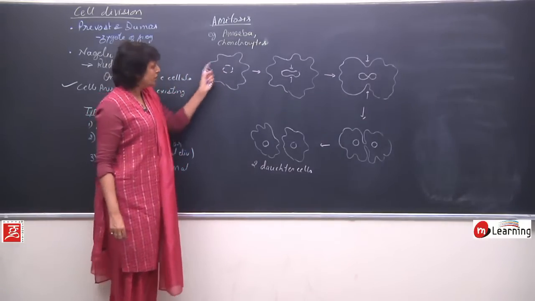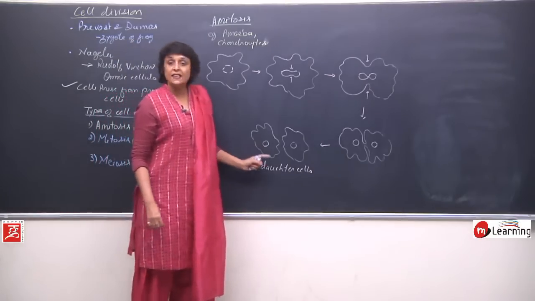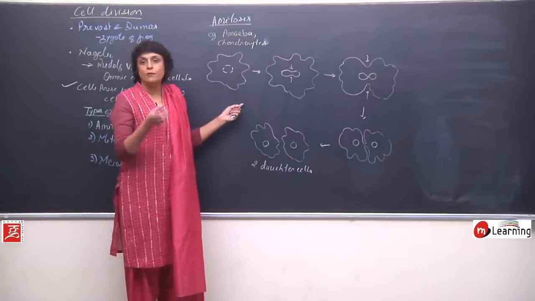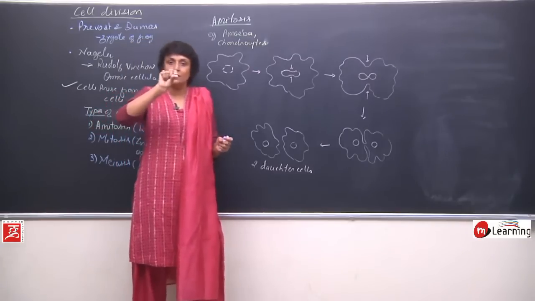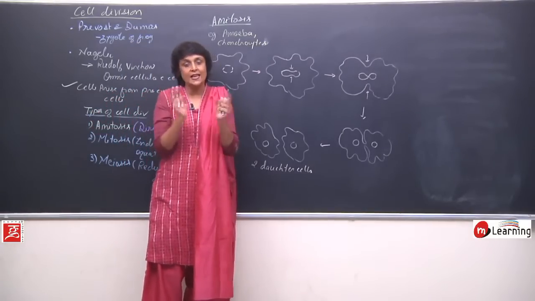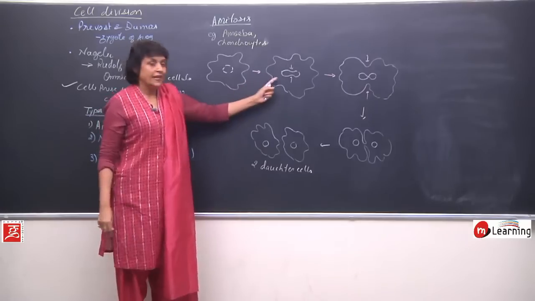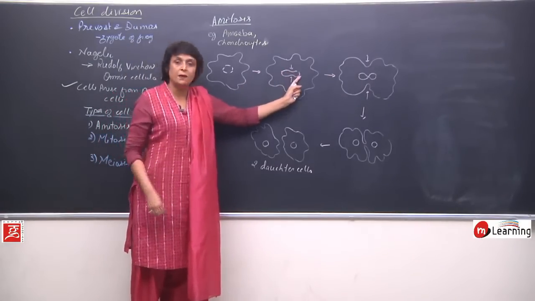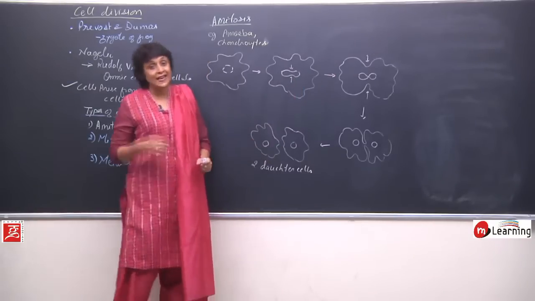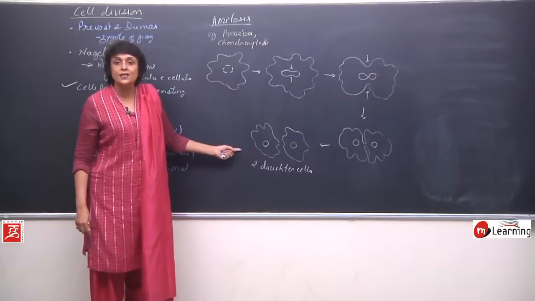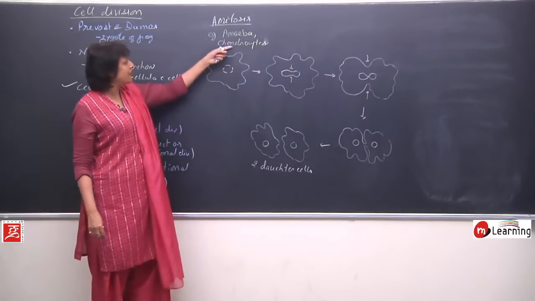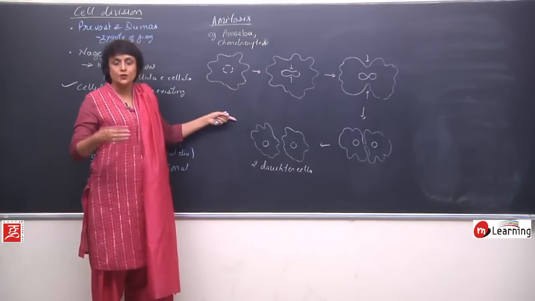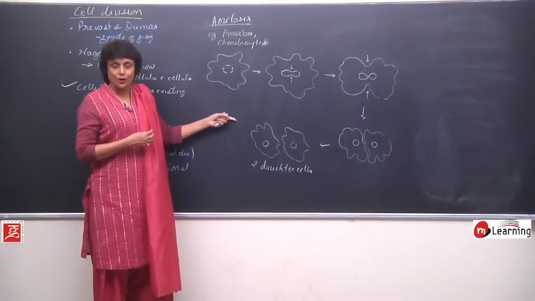The disadvantage of this division is that invariably the distribution of chromosomes is not 50-50. It could be 49-51 because you are pressing it from the middle. To be very precise, it has to happen in a particular manner. But if you just pinch it in, chances are that one part gets more number of chromosomes, the other part gets less, which results later on, after a few generations, in metabolic disorders. And that is why we said some diseased cells show this kind. So probably it is this kind of division which is responsible for those diseases to occur in the body.